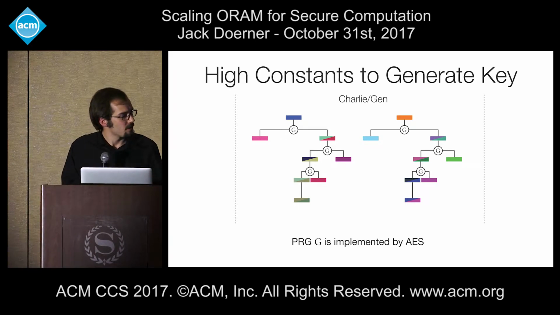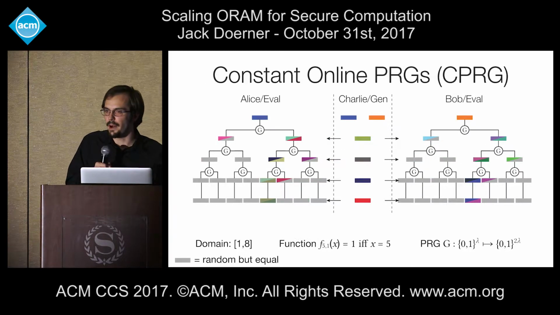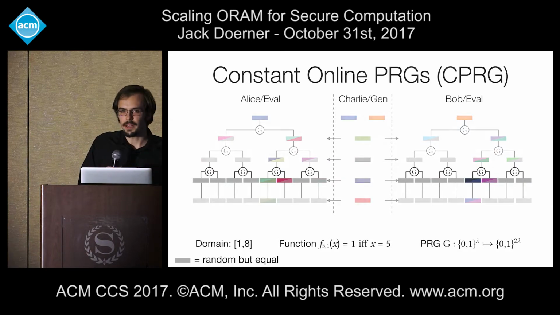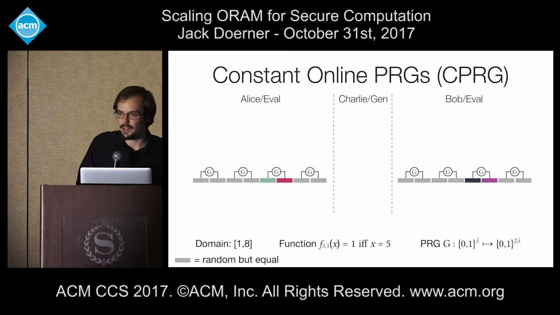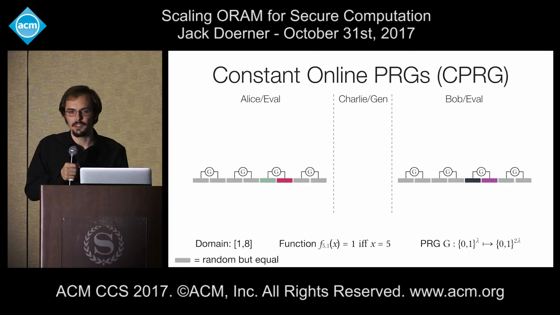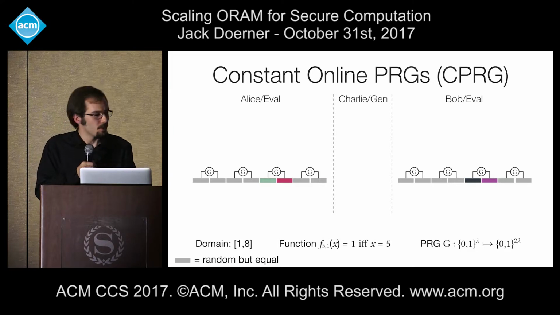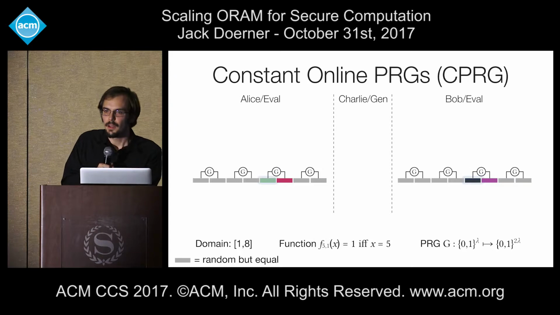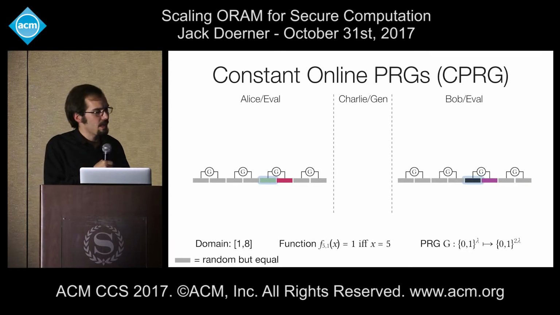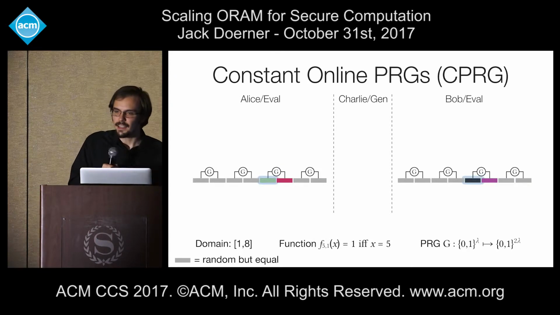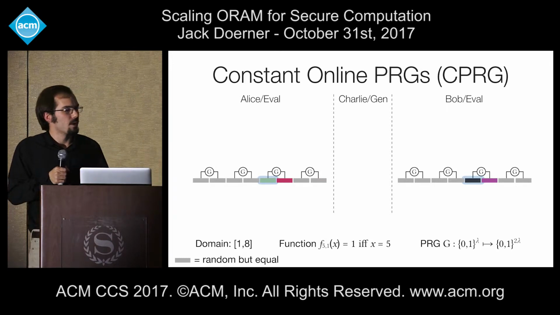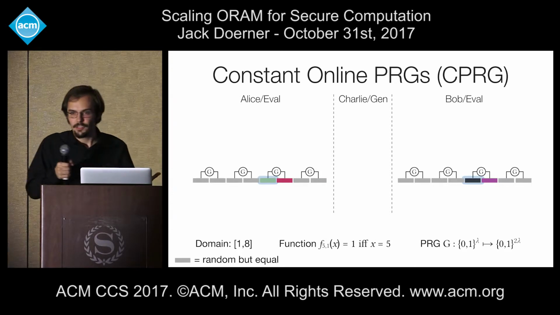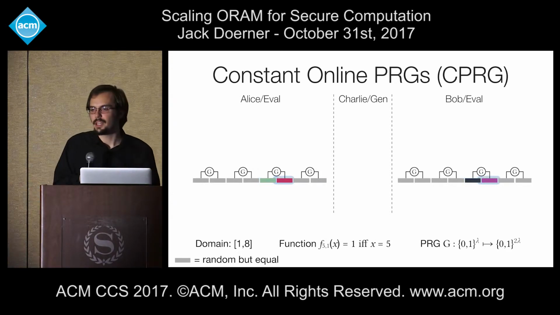So let's return to the function secret sharing tree and see if there's something we can do about this. Specifically, let's look at this one level. Now, at this point, the generator is going to need to generate a correction value for Alice and Bob. And this correction value is going to be based on the difference under XOR between either the left children of the active branch or the right children of the active branch. But notice that all of the other values at this level that are owned by Alice and Bob are identical. So, for instance, if we XOR any of Alice's values together with the corresponding value from Bob, they should cancel each other out.